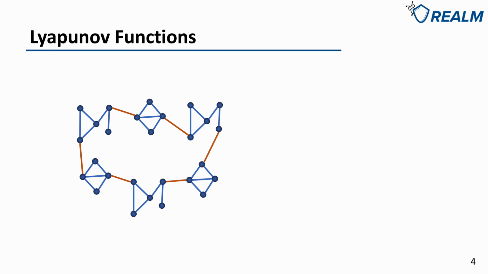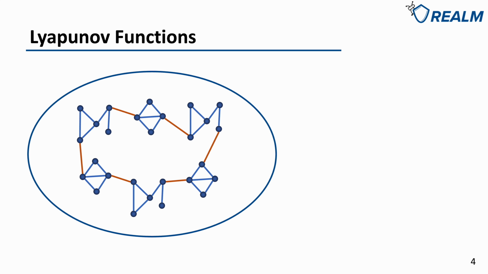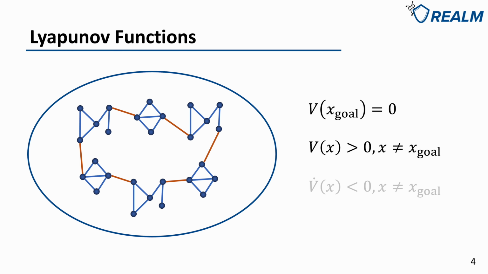To stabilize a system, the first thing that comes to our mind could be Lyapunov functions. Simply put, if we take the states of the whole system as x, and we define a Lyapunov function V that is 0 at the goal point, greater than 0 otherwise, and its time derivative is smaller than 0, then we can conclude that the system is asymptotically stable at the goal. However, it is very hard to find a Lyapunov function for a network system because the dimension of the state space can be very large, like thousands.